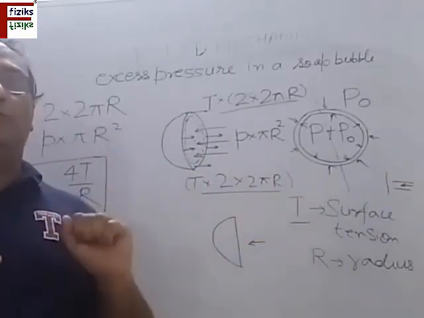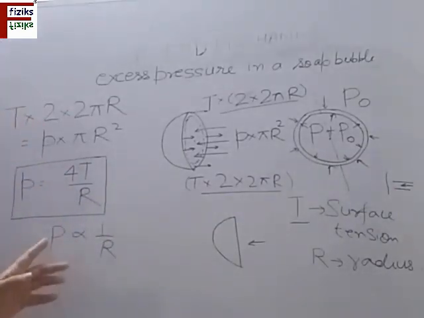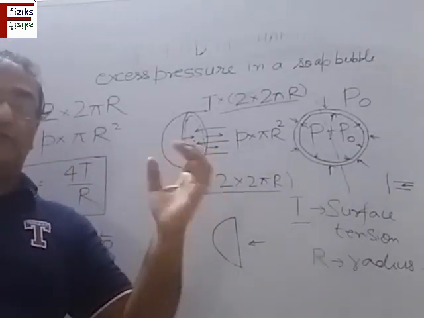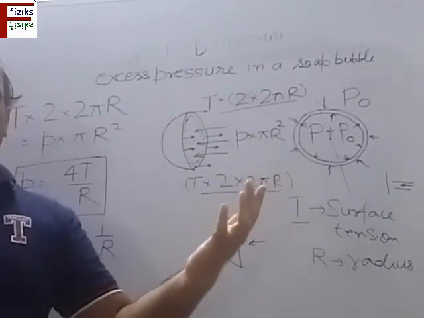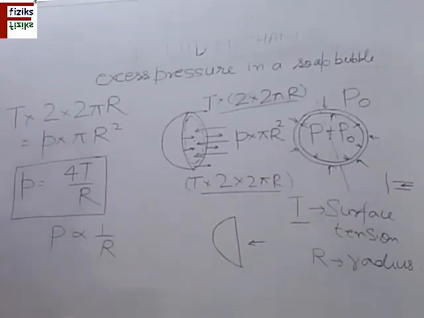If I have a small bubble, then r is small. That means the excess pressure will be large and there is further scope for expansion. It can expand the bubble. If we apply the force, the bubble can be expanded. So this is how we find the excess pressure inside a soap bubble. So you can note it down.